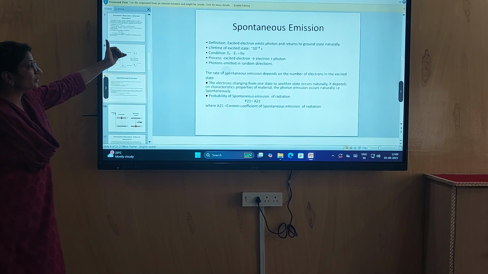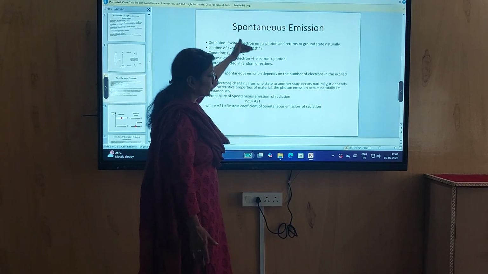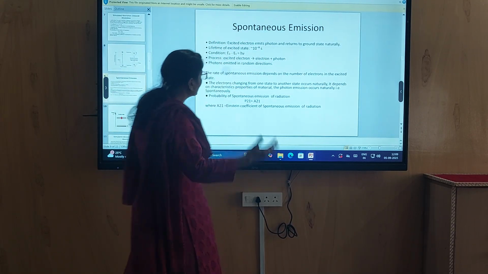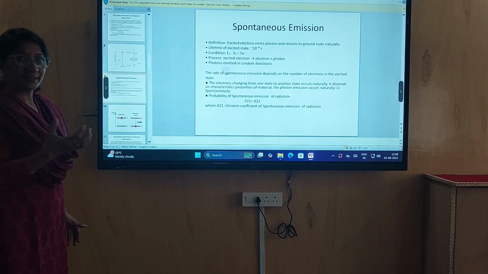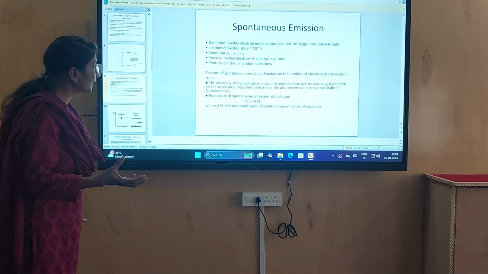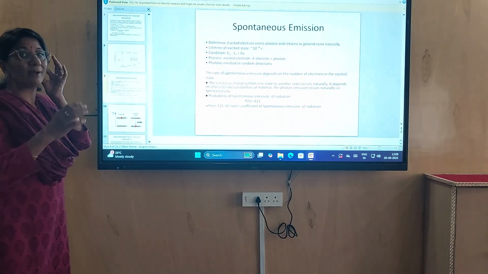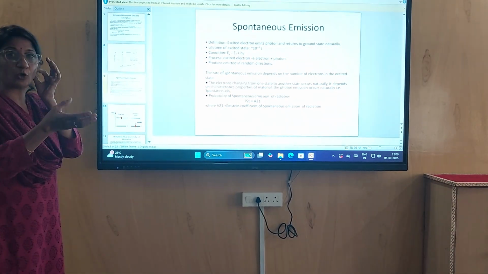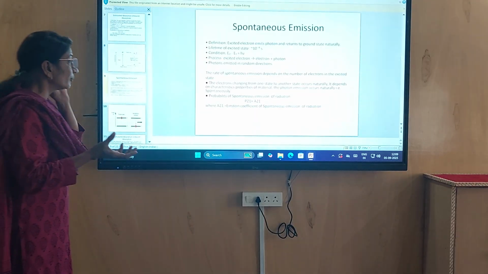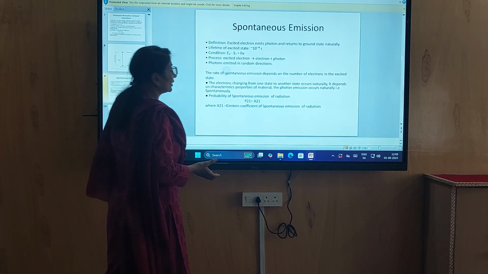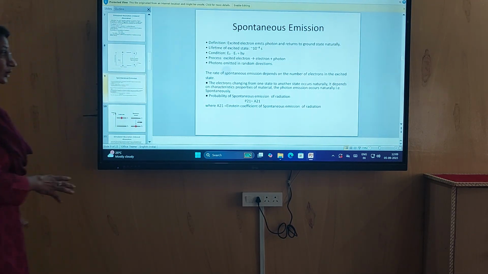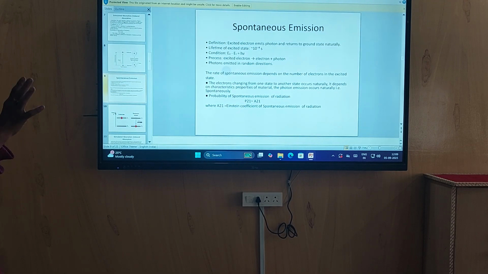In spontaneous emission, an excited electron emits a photon and returns to the ground state naturally. The lifetime of the excited state is 10 raised to minus 8 seconds. The condition is that E2 minus E1 is equal to h nu. We get a photon of energy h nu. Photons are emitted in random directions. The rate of spontaneous emission depends on the number of electrons in the excited state.